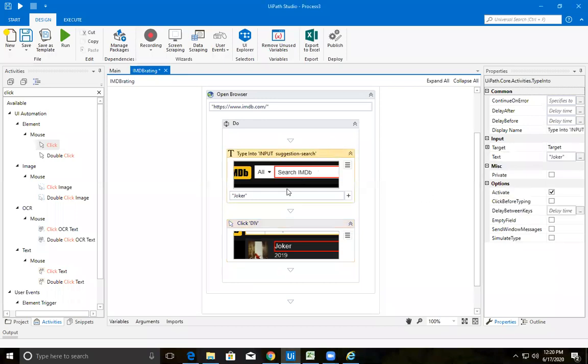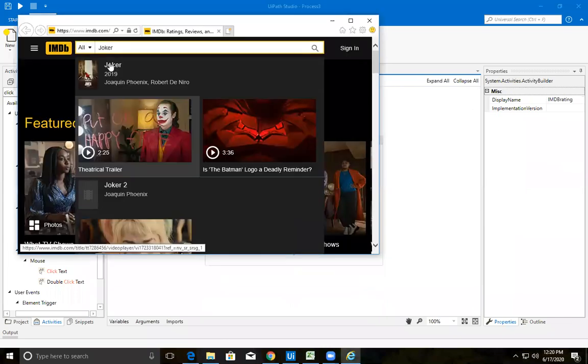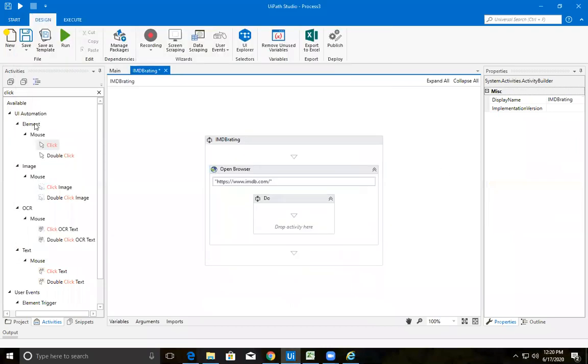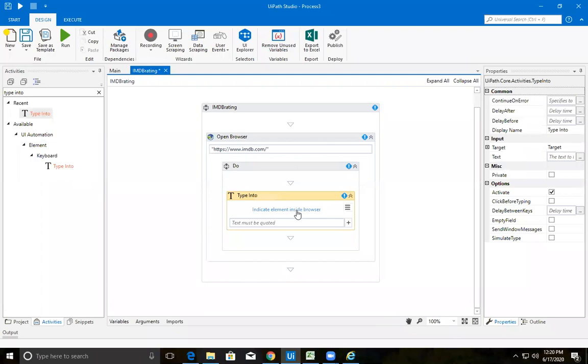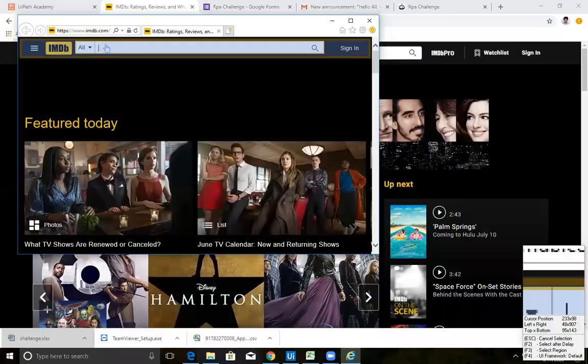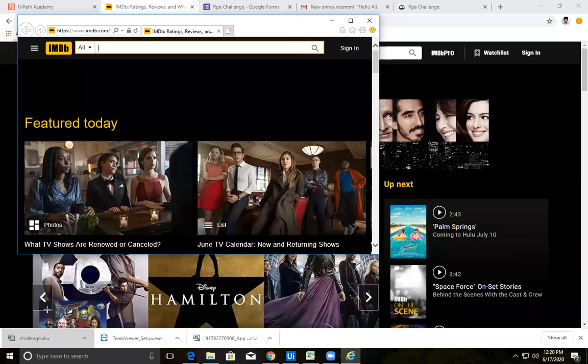So what I'll do is I'll just delete these two activities. For the first, after opening the browser, what do we need to do? We need to type the movie name here. Okay, bringing the Type Into activity and dropping it in here. So I'm indicating the Type Into where I need to type. Yes, I need to type into this text box. I'm selecting that. What do I want to type? I want to type Joker.